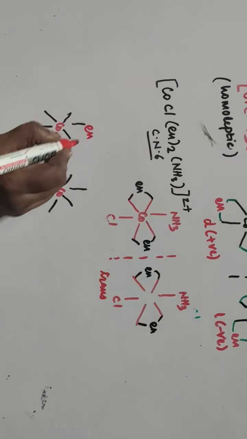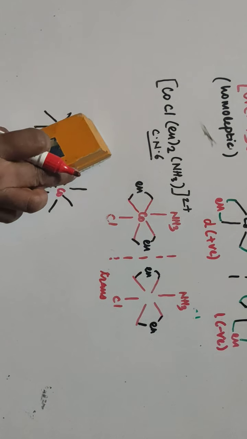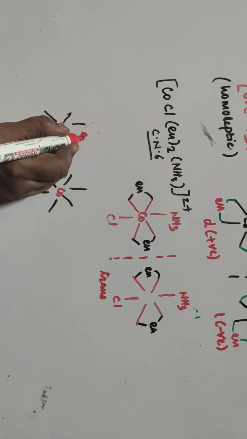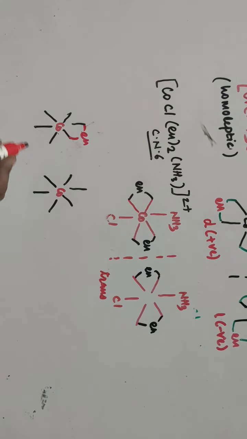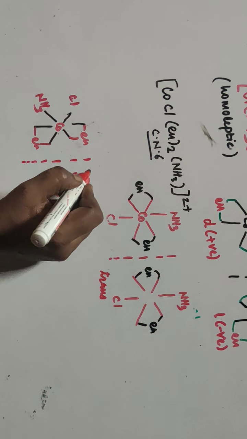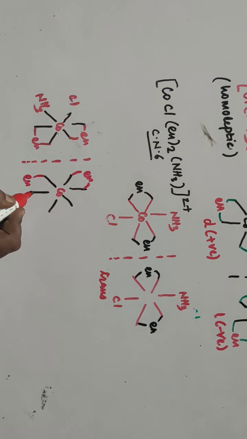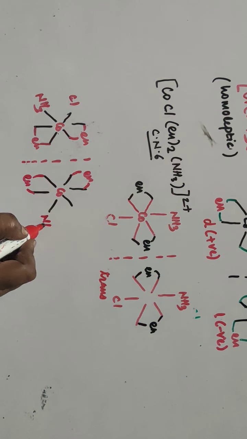Suppose these are the En present on the same side. Another one is En, then one is NH3, another one is Cl. Here if you consider the mirror image of this, then this is your En. Here it is En. One is NH3, another one is Cl.